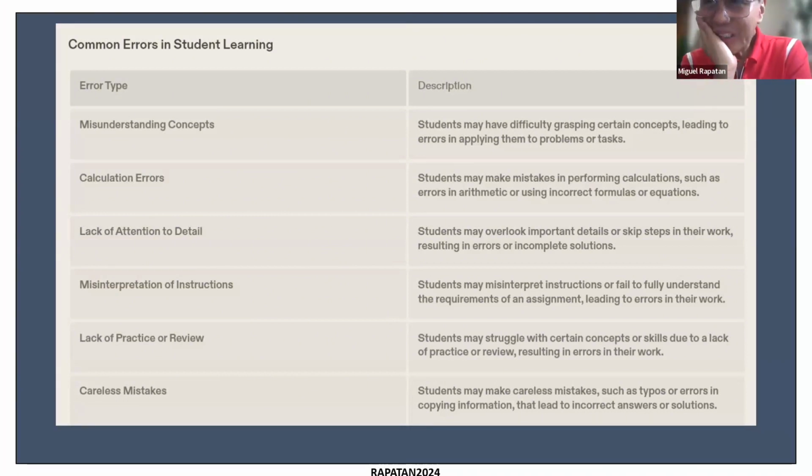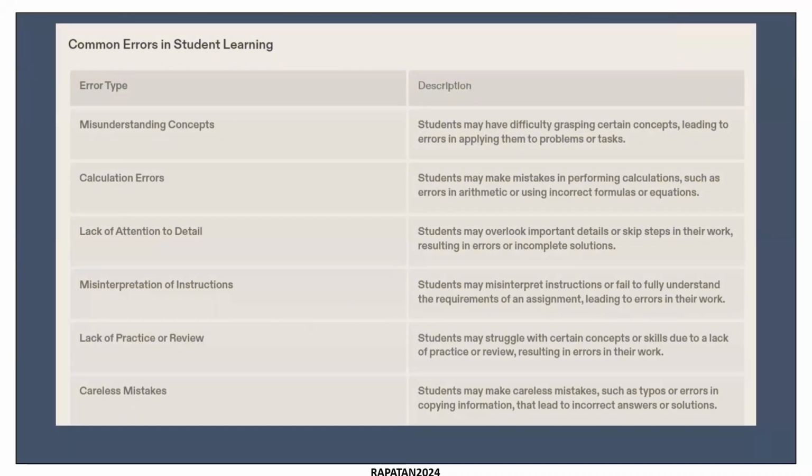So would that already be the immediate step? Before changing the method or strategy, you have to inform the students of their mistake or error by giving feedback on their outputs.